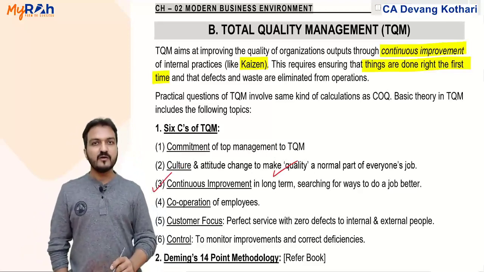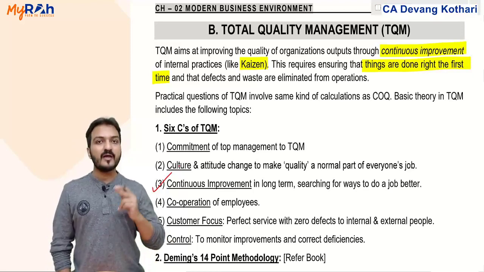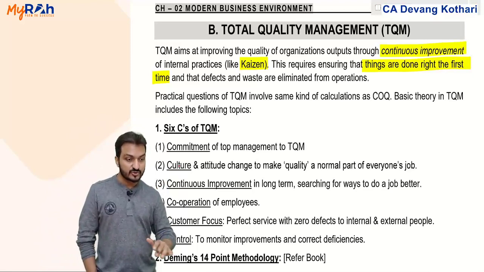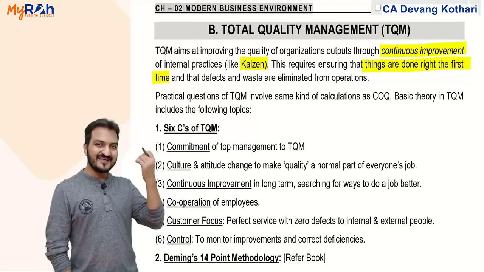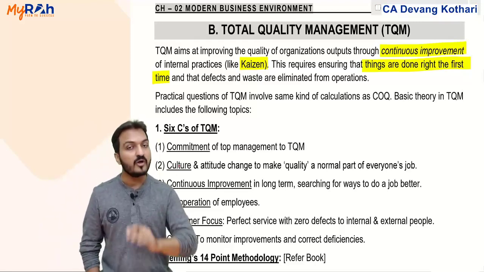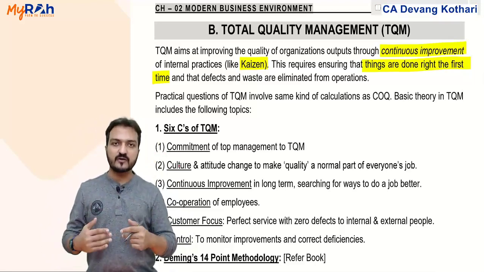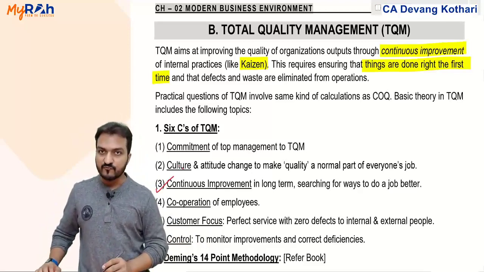Continuous improvement. TQM does not mean one time you make improvement and then forget it. No, it has to be continuous improvement. After you have done improvement, don't stop, keep doing even more improvement. After you decreased the defectives, you are happy defectives have decreased. No, don't be happy. You still keep striving to decrease the defectives still further down. Hence I say it is continuous improvement.